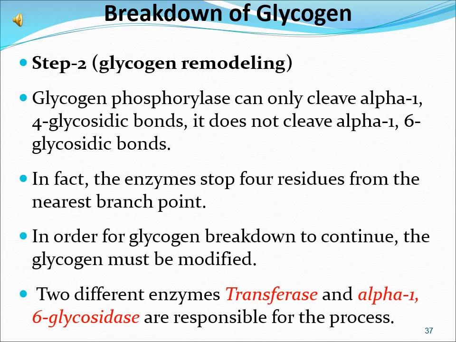Now continuing the breakdown of glycogen, step 2, which is also known as glycogen remodeling. Glycogen phosphorylase can only cleave alpha-1,4 glycosidic bonds. It does not cleave alpha-1,6 glycosidic bond. In fact, the enzyme stops 4 residues from the nearest branch point. In order for glycogen breakdown to continue, the glycogen must be modified. 2 different enzymes, transferase and alpha-1,6 glycosidase, are responsible for the process.